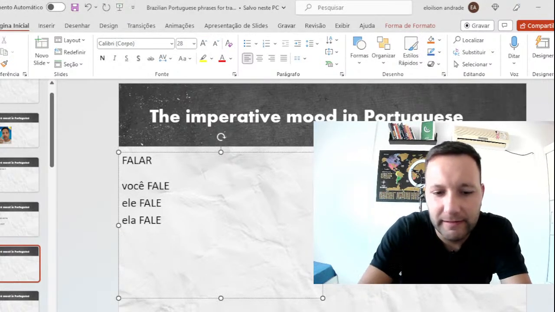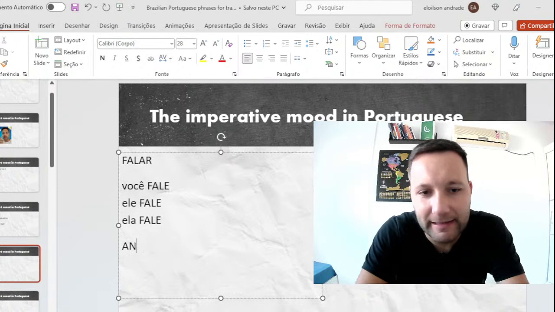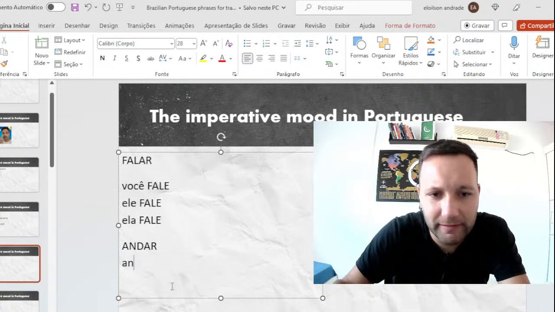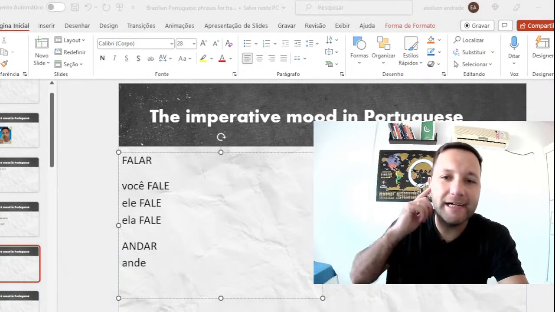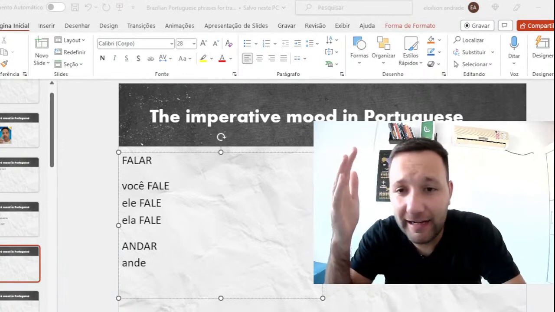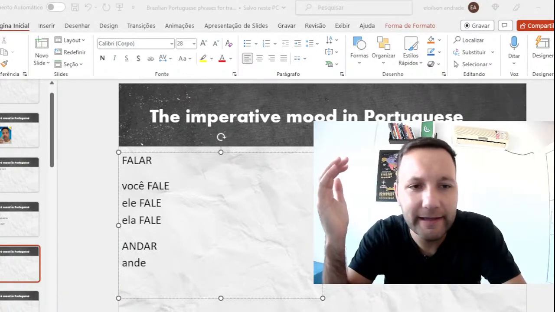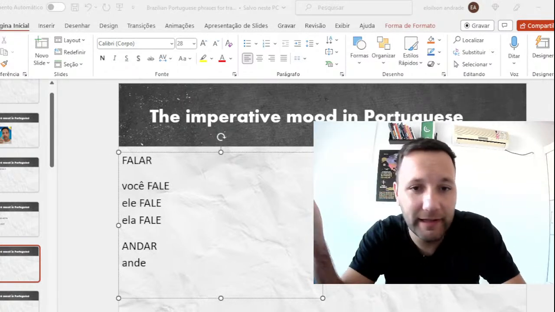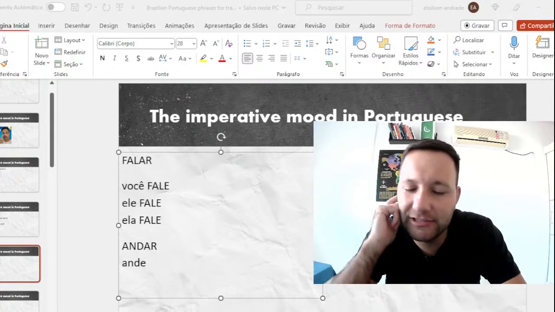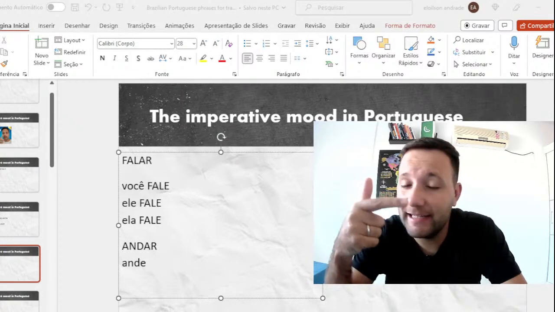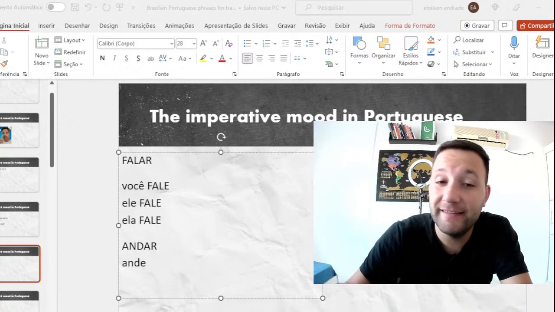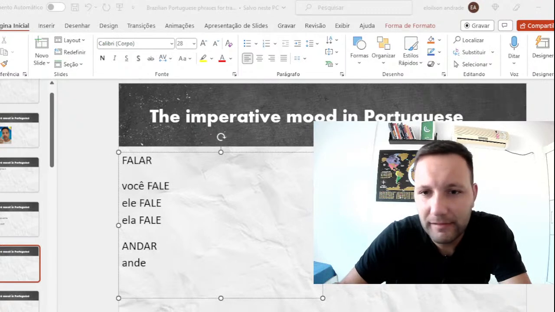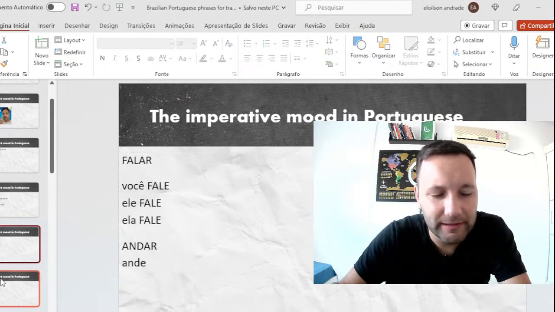I was saying andar. Andar would be ande. What's happening here? Ande. We just cut R and we added this vowel, E. Que você ande mais. Hey, walk more would be an order, a recommendation. Ande. Você ande, ela ande, ele ande. It's the same idea.